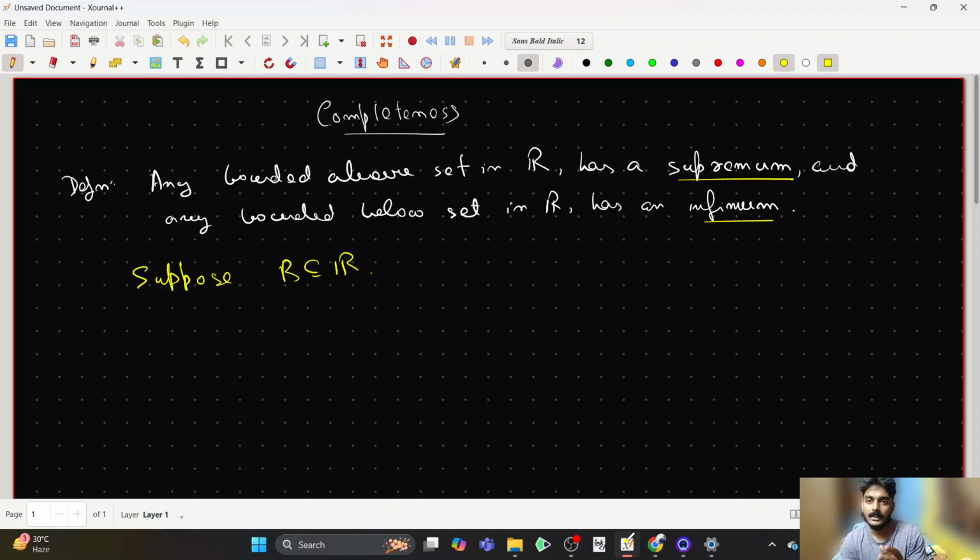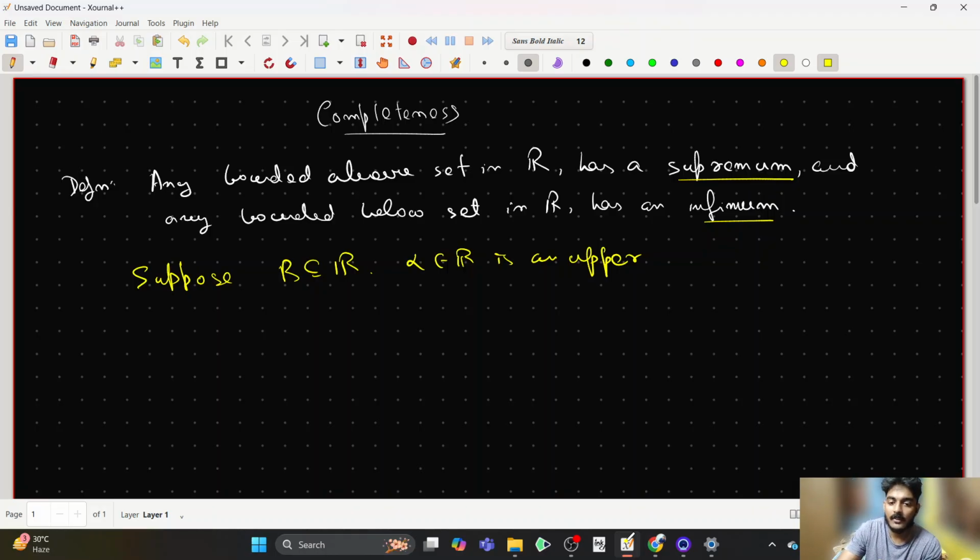And similarly, if there exists some real number which is less than or equal to every element of B, then we say that B is bounded below by that element. So, we can say alpha in R is an upper bound. The upper bound is the element which bounds B from the top.